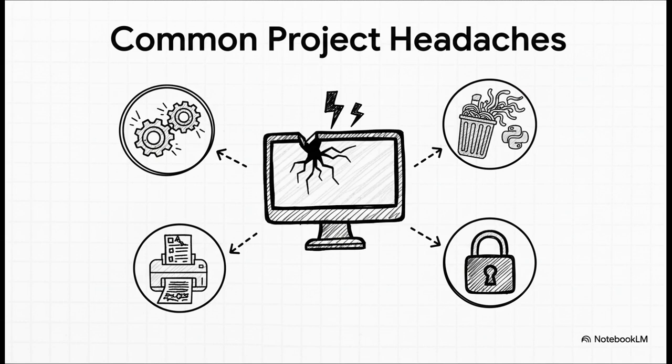First, the big one, dependency conflicts. You know, Project A needs an old version of a library, but your shiny new Project B needs the latest and greatest. Well, guess what? They can't live together peacefully in the same space. Then there's system pollution, which is just a perfect name for it. Your main Python gets cluttered with all these packages you used once, maybe 6 months ago. This, of course, makes it a nightmare to share your code, which leads to huge reproducibility issues. And the final kicker? If you don't have admin rights on your machine, you might be totally locked out from installing the tools you need in the first place.